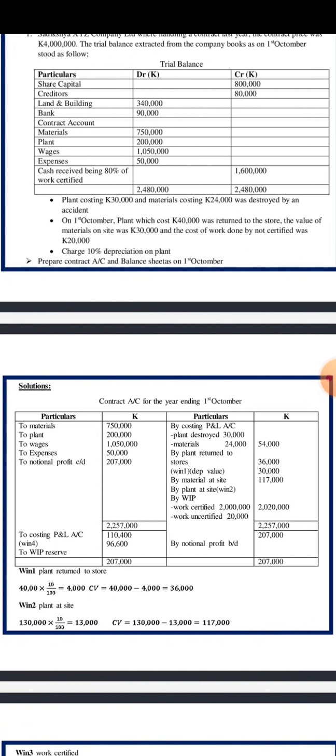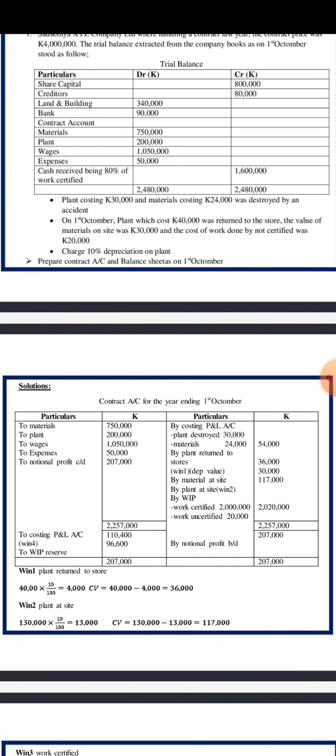The cash which was received was on the 80% of the work certified. To know the total work certified, because 80% of it was that 1,600,000 which is given there, we just need to go to 100%.